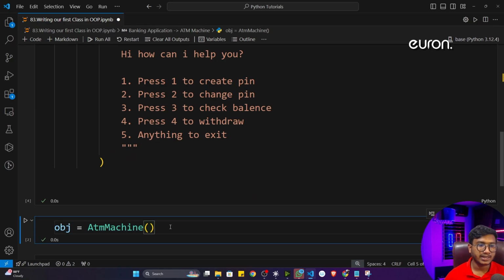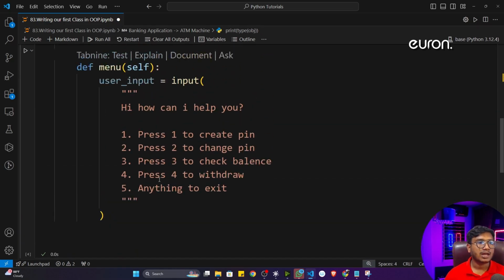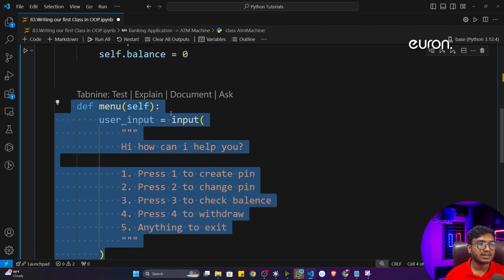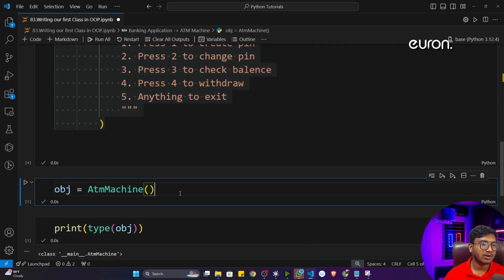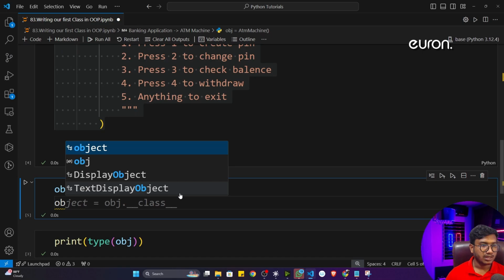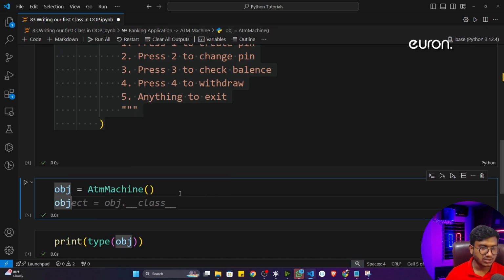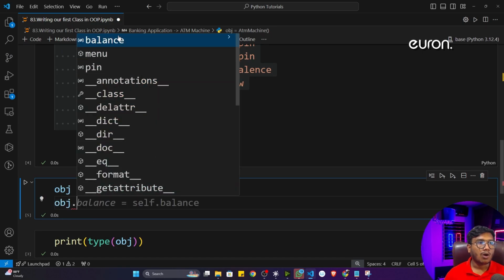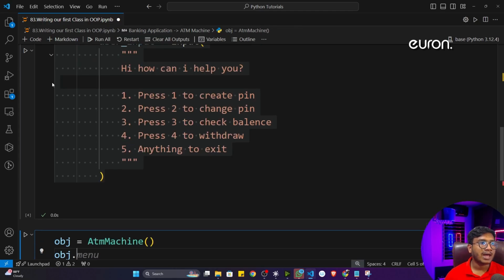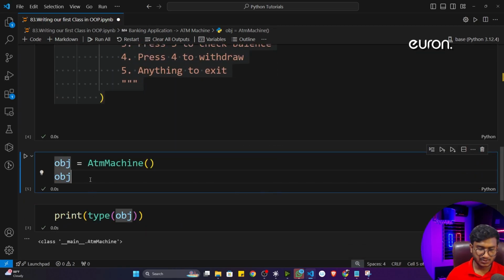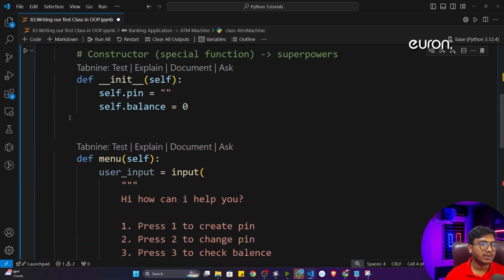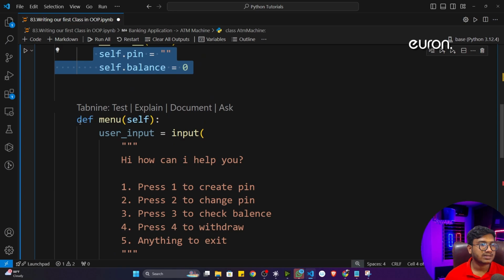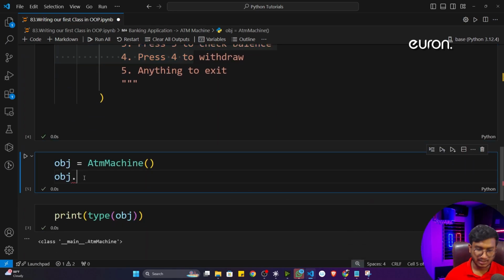initialize the object of the ATM machine. Now see, I have also initialized it. Now if I want to execute this particular method, I have to call this method first of all. So how can I call it? Easily, I'll just write obj. If I press dot, now see all the functionality I have inside my class, everything it is suggesting here. See, if I just press dot, it is giving me the balance, menu, pin. That means all the data properties as well as the function properties it is giving me here. You can see.